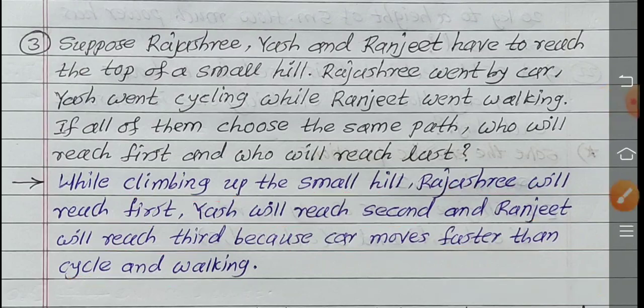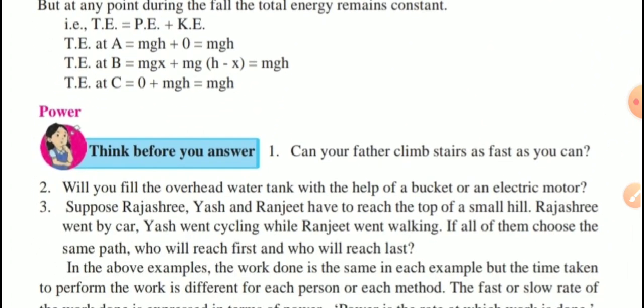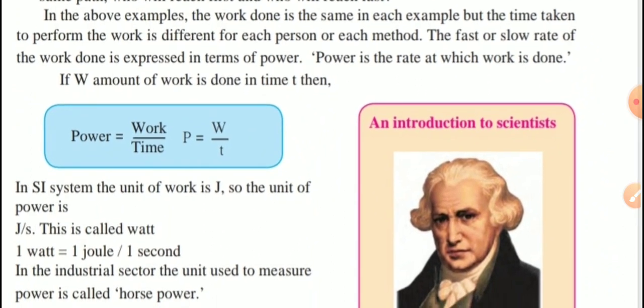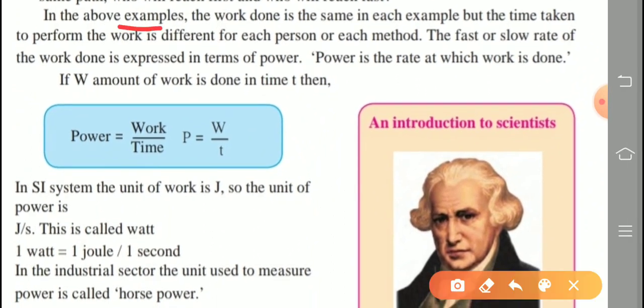So are all getting the answer? Yes. So come back to our point. Today we learn the next point, that is, what is the meaning of power. In the above examples, what are we getting? The work done is the same in each example, but the time taken to perform the work is different for each person with each method. The fast or slow rate of the work done is expressed in terms of power.